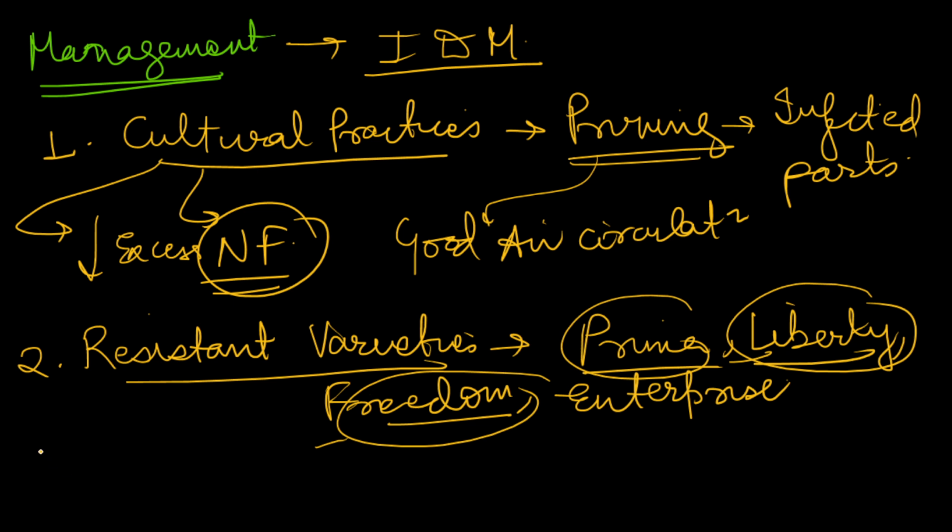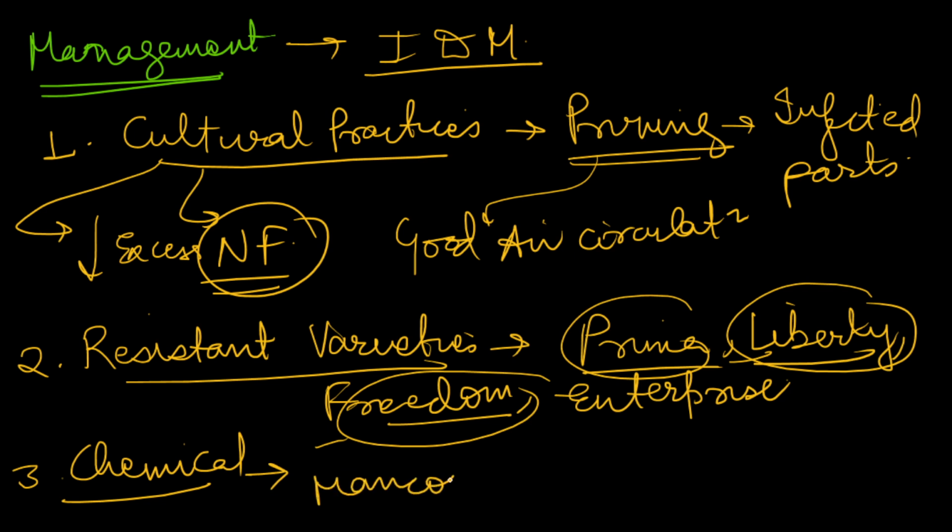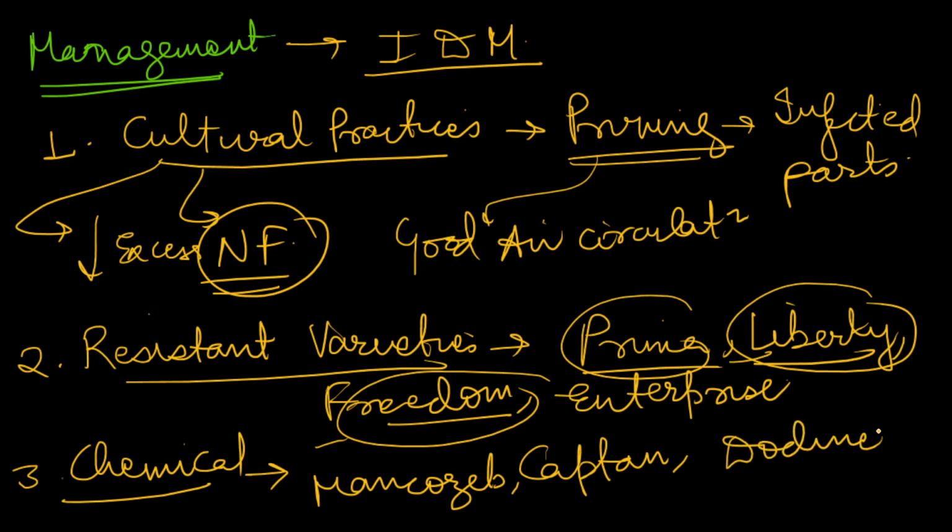Now next you can mention chemical control. You can use chemicals such as Mancozeb, Captan, Dodine, and Myclobutanil. These are the chemicals which can be used.